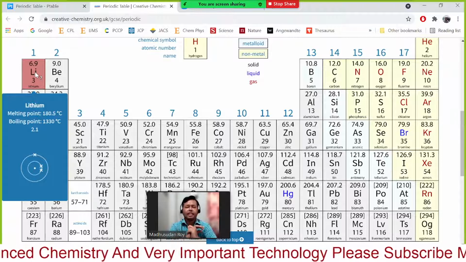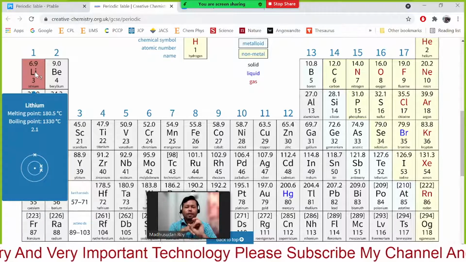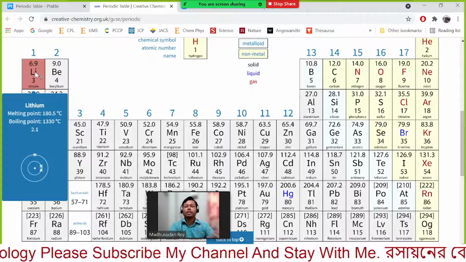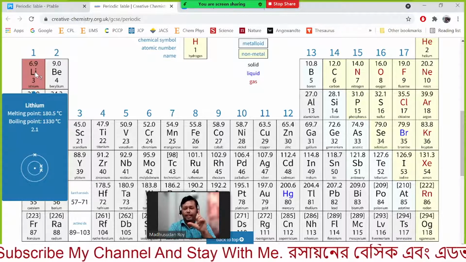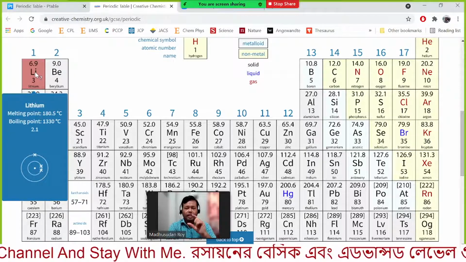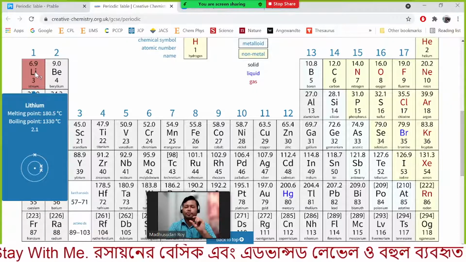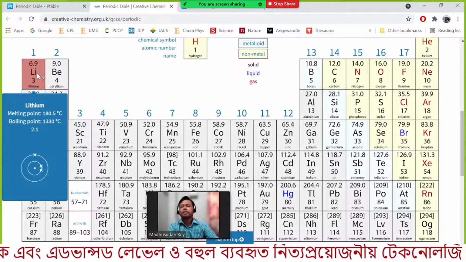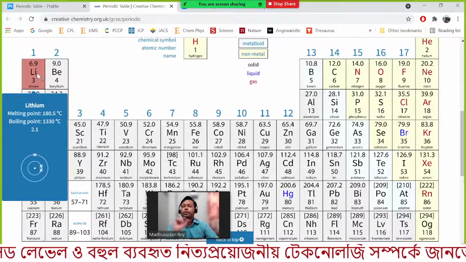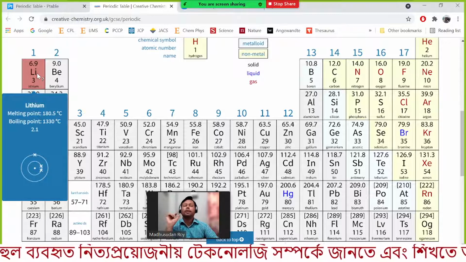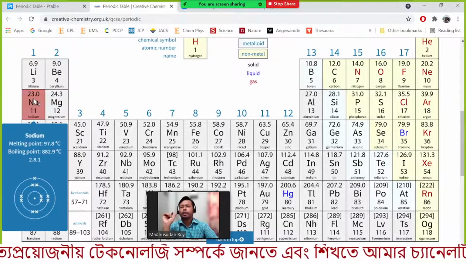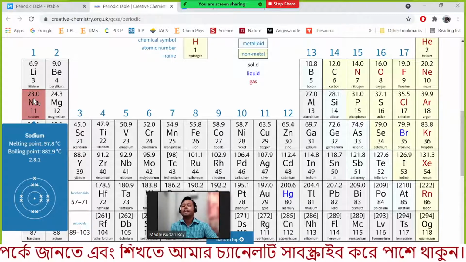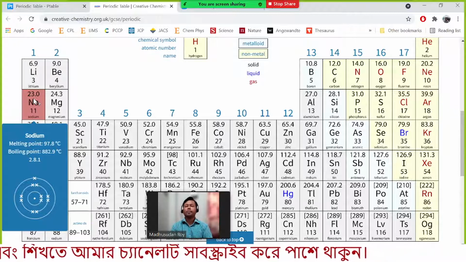So always I have mentioned some of them. The atomic radius is increasing with the number of energy shells, and the attraction between the center nucleus and the outermost electrons is decreasing. So if it removes one electron, what will happen for this element? For this element, the attraction between the proton and the electrons is a little bit more compared to this one, because the outermost shell electron is a little bit far away from the center.